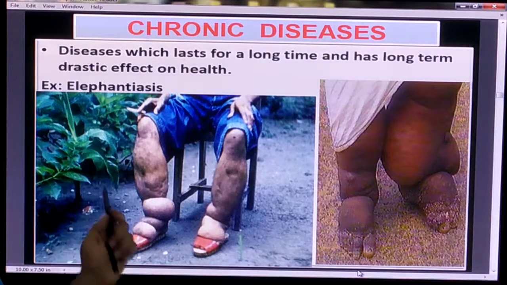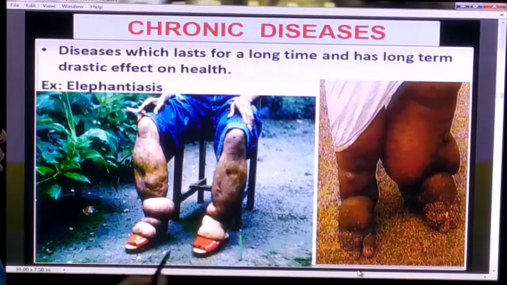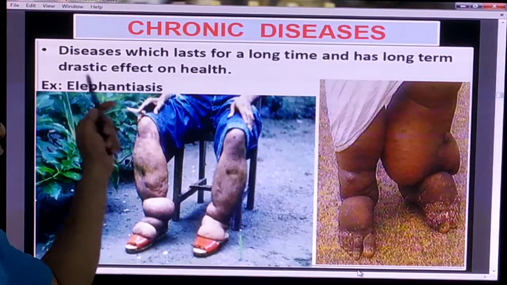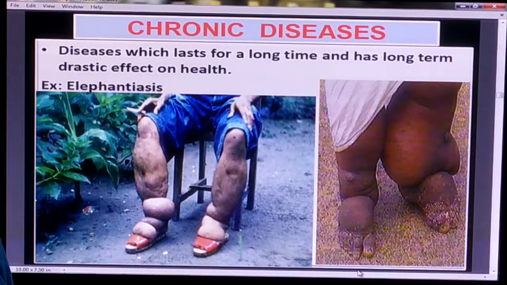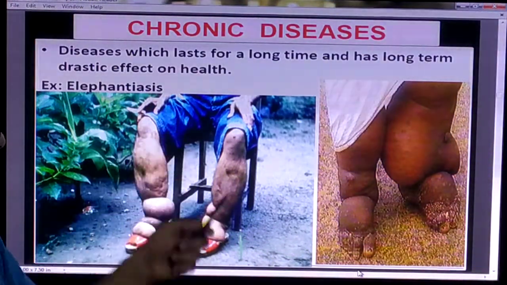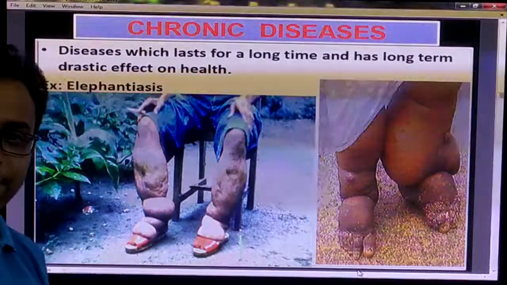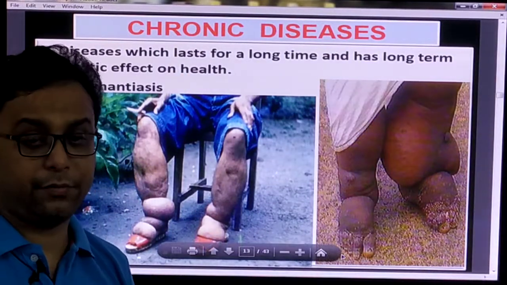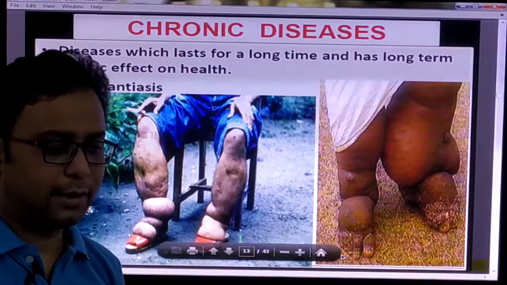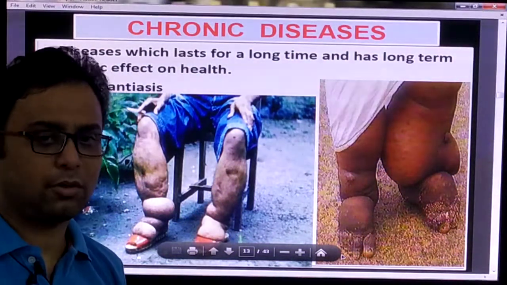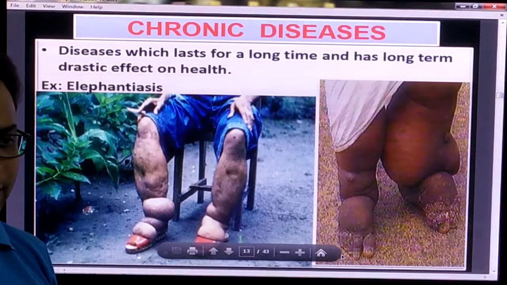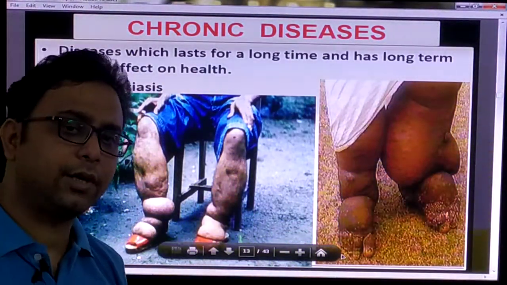Now we will discuss some chronic diseases. A disease which lasts for a long time and has a long-term, drastic effect on your health. Example, like elephantiasis, you can observe this in the picture. This is very dangerous for your health. This type of disease may not be cured completely, and its effect lasts a very long time.